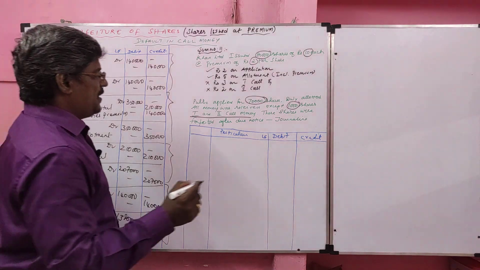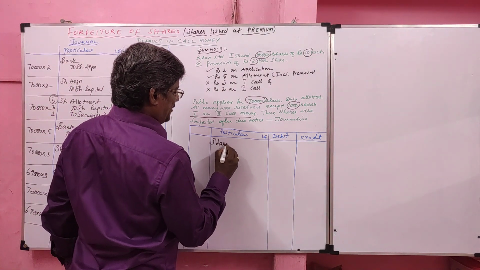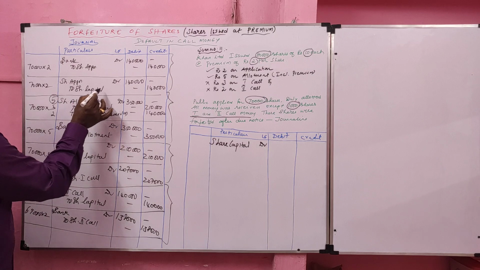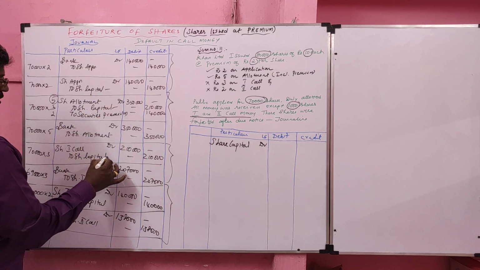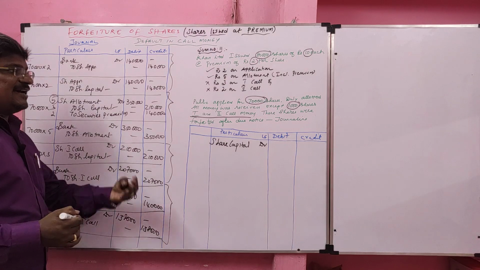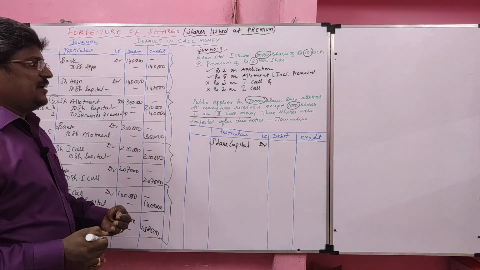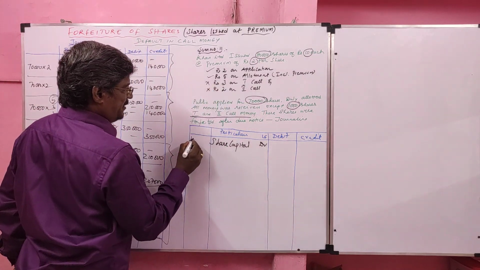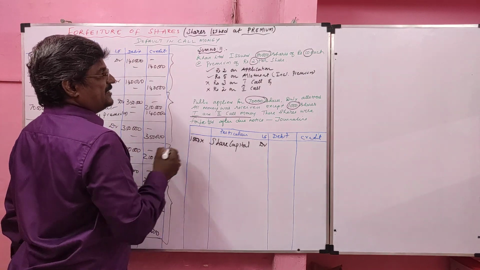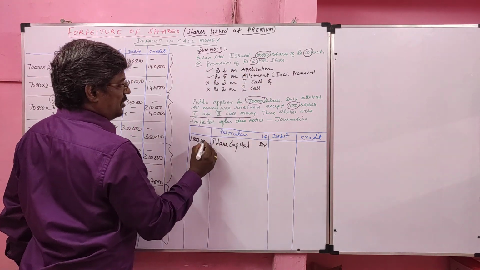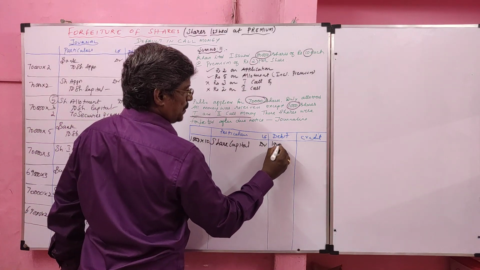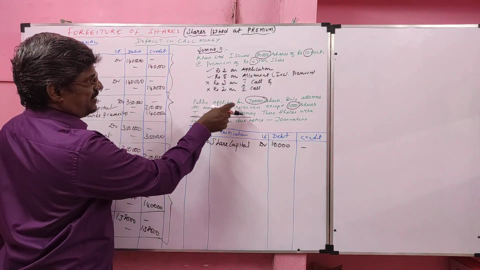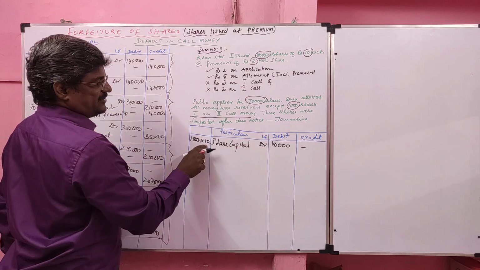Now I am going to forfeit. On forfeiture, I said earlier share capital should be debited. Why debited? On issue, share capital is credited. On forfeiture, the shares are coming back to the company. We have to reduce the share capital, so it should be debited. In first call 1000, second call also 1000. So we are going to forfeit how many shares? 1000 shares. Shares are forfeited after the final call, so the called up value how much? 10 rupees. 1000 shares into called up value, we can take the entire share value as called up.